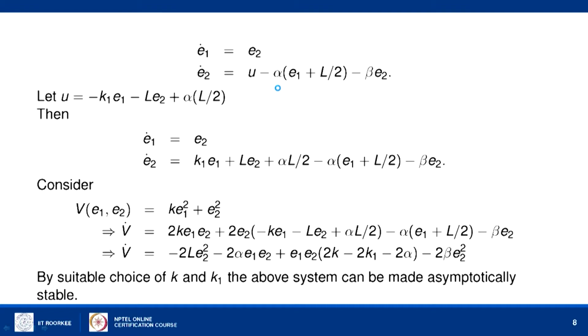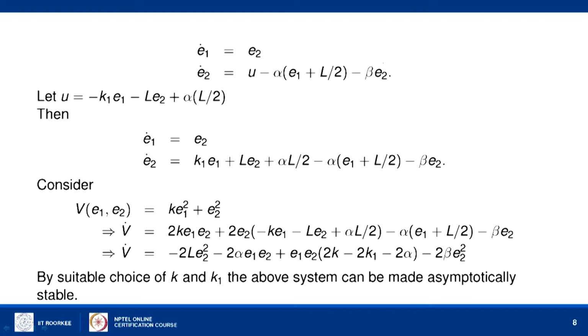So, now we have to design a force, the control, to be designed by ourselves. For that, how we will use the Lyapunov theory, that is what we are demonstrating here. So, let us select a control like this, u equal to minus k1 times E1 minus k2 times E2 plus alpha times L by 2, where alpha is the constant in the equation itself.